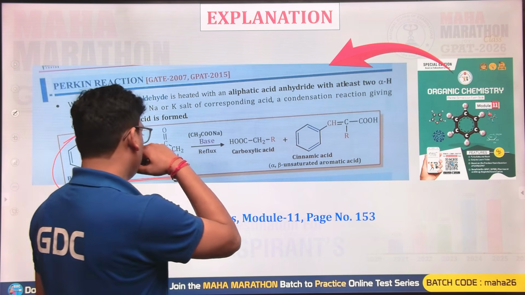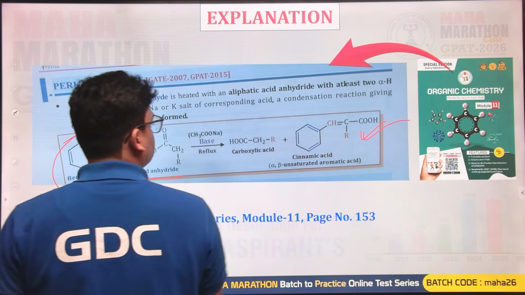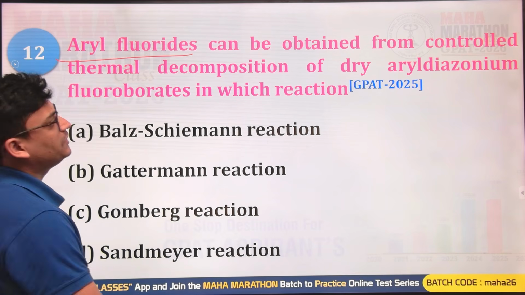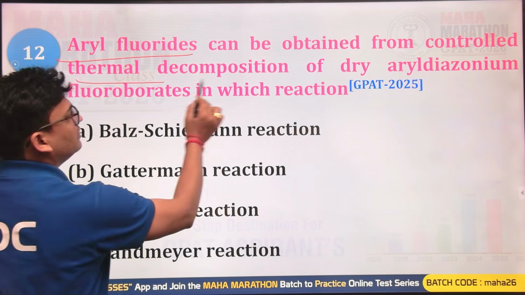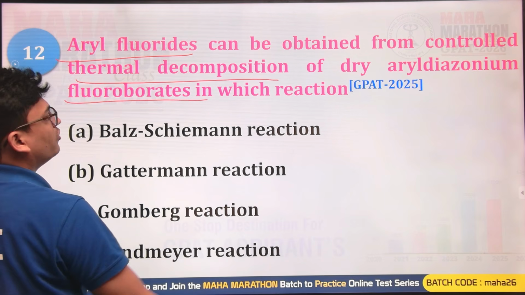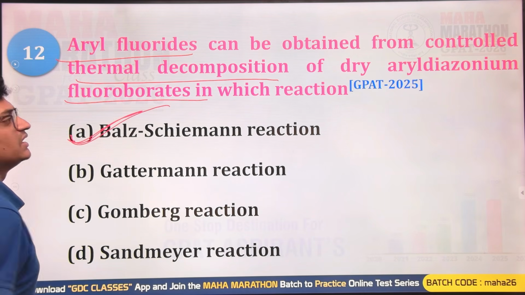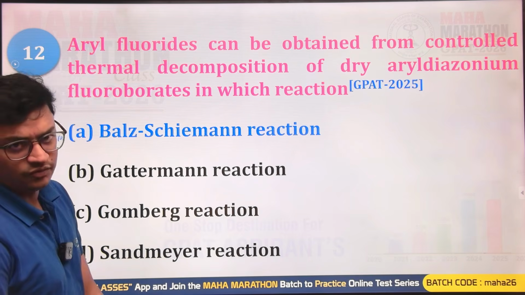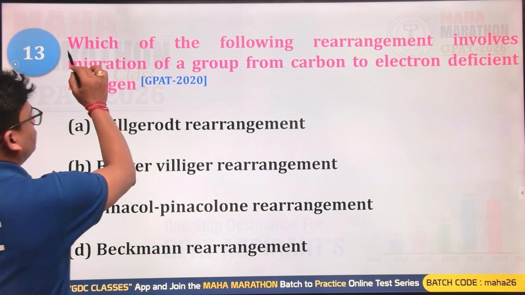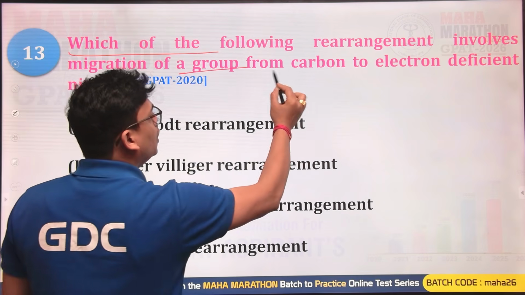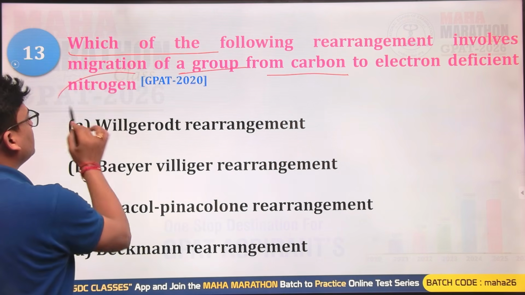In this case you are getting the cinnamic acid. Next, aryl fluoride can be obtained from controlled thermal decomposition of aryl diazonium fluoroborate in which reaction? So I guess this is again one of the repeated questions, that is Balz-Schiemann reaction, HBF4, you are getting fluorobenzene. Okay. Next, which of the following rearrangements involves migration of a group from carbon to electron deficient nitrogen?